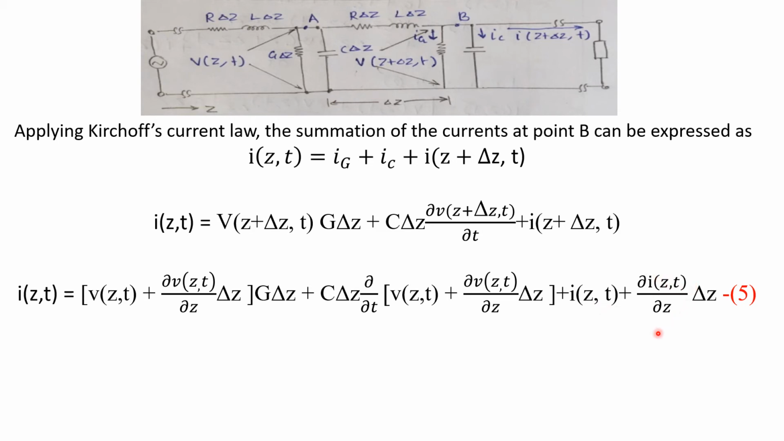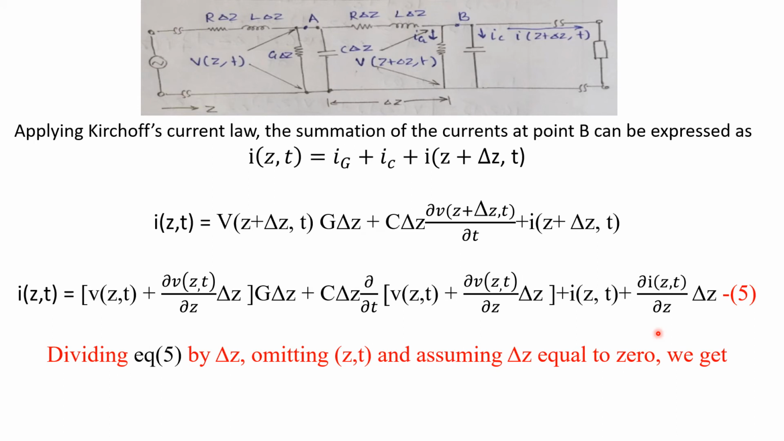That is I of Z comma T plus dou I of Z, T by dou Z. Now again to simplify this, divide the equation by delta Z, omit Z comma T and assume delta Z is equal to 0. Then we obtain the equation dou I by dou Z is equal to minus of G V plus C into dou V by dou T.